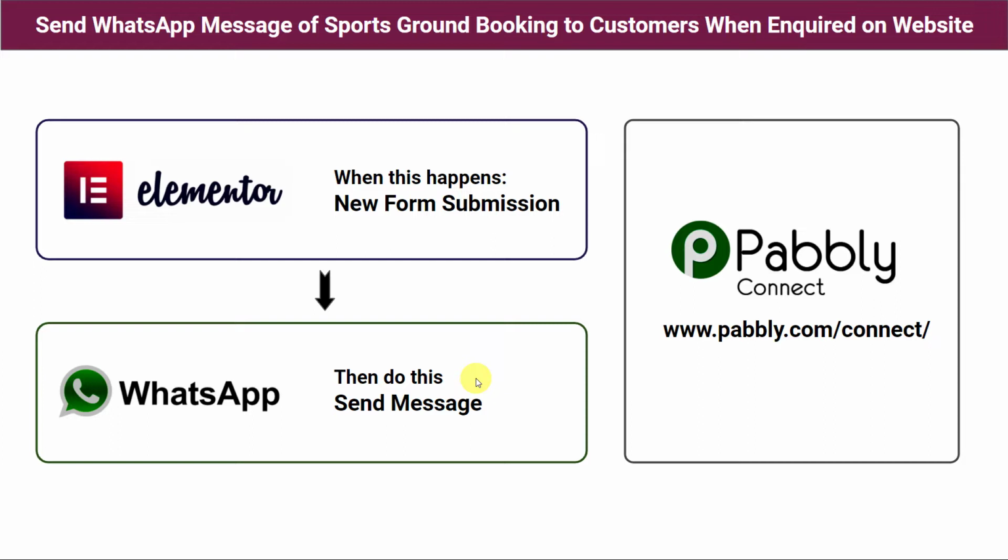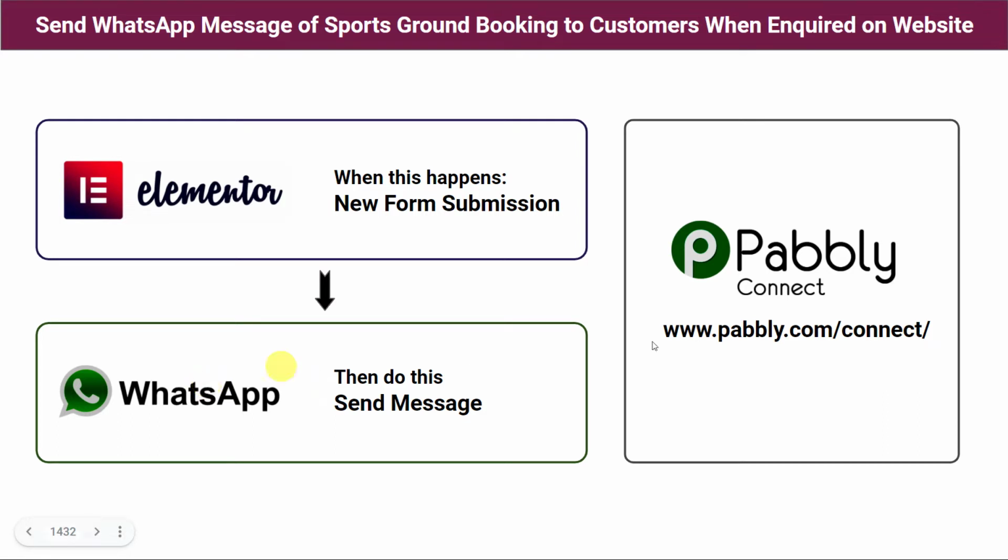So how are you going to do this? The second option is you can create an automation so that whenever the form is filled on the website, automatically your sports ground brochure will be sent on the WhatsApp number of the customer. But here there is a problem: there is no direct connection between the Elementor forms that we have attached on the website page and WhatsApp. So how to do this?